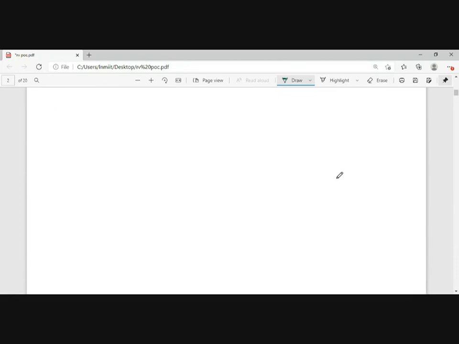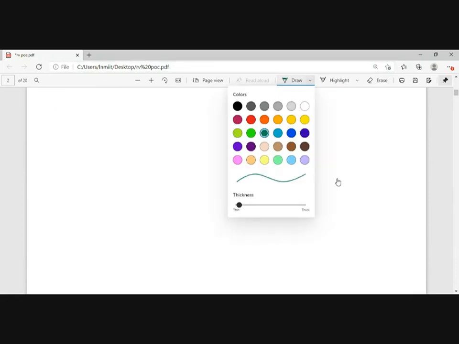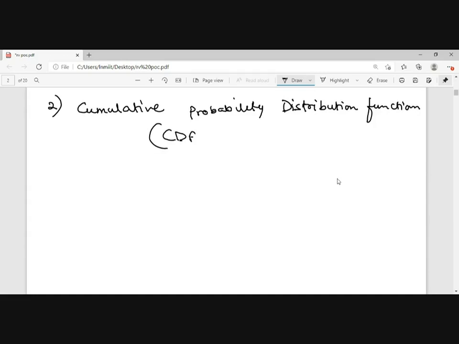So the next parameter that is important is the cumulative probability distribution function, that is the CDF.